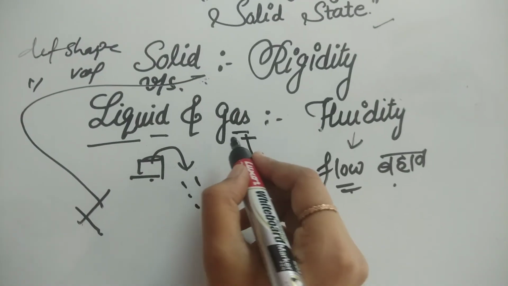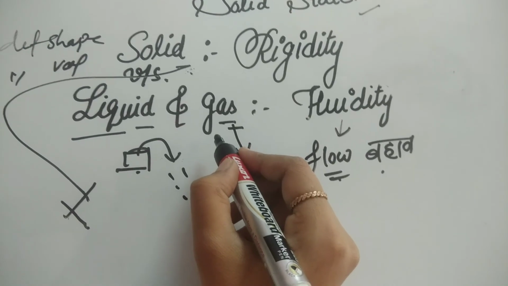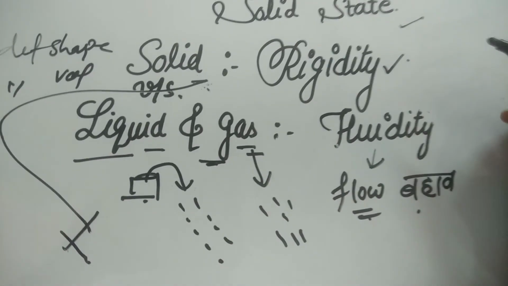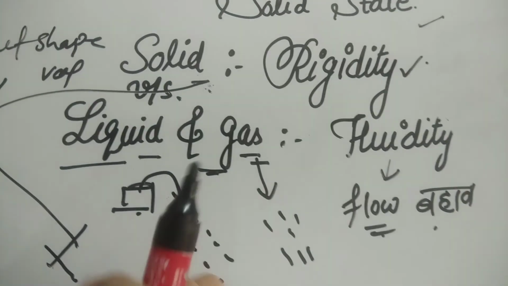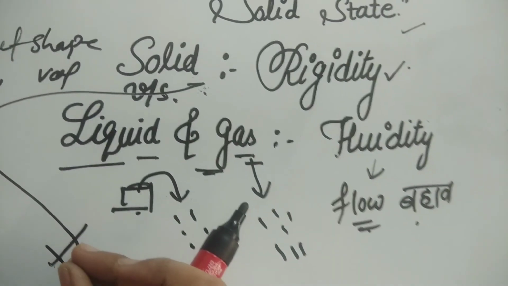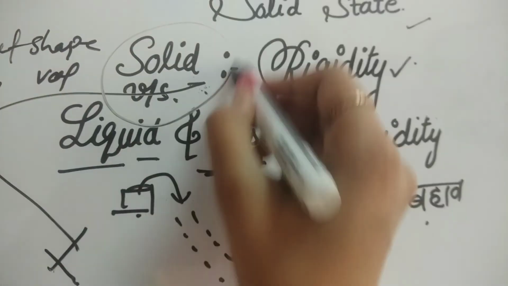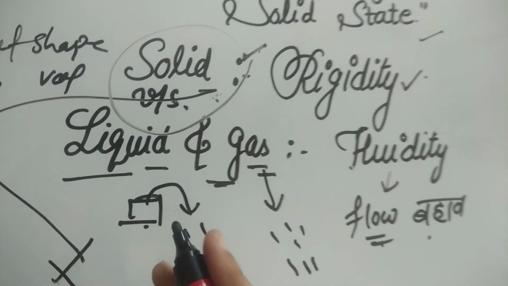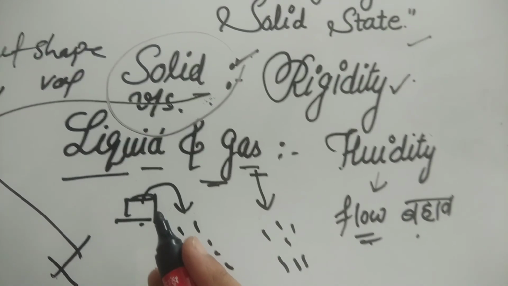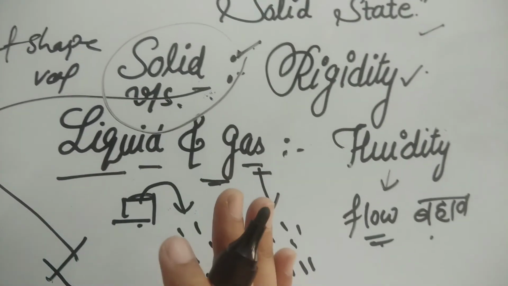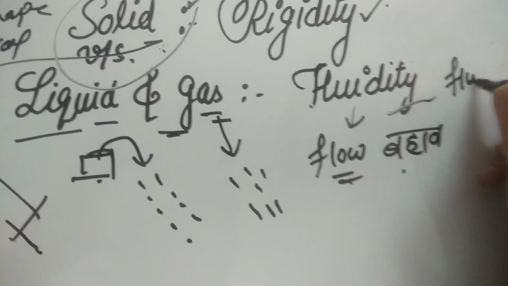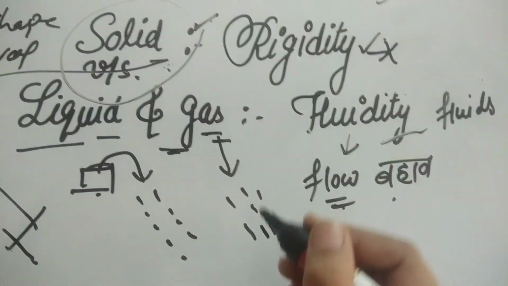Why do they have this property? Because they have an indefinite shape. But a solid has a definite shape, so it is rigid. The different types of substances that we see around us are solids, liquids and gases. However, solids are more common than liquids and gases. The main point in which solids differ from liquids and gases is that gases and liquids possess fluidity, but solids cannot flow. Hence, liquids and gases are called fluids.